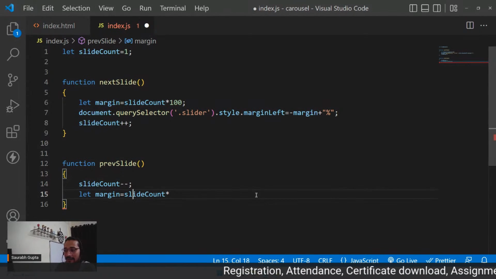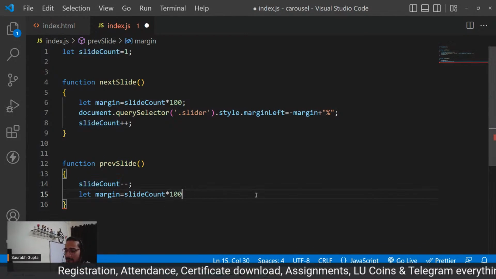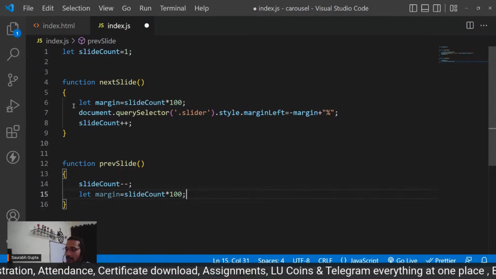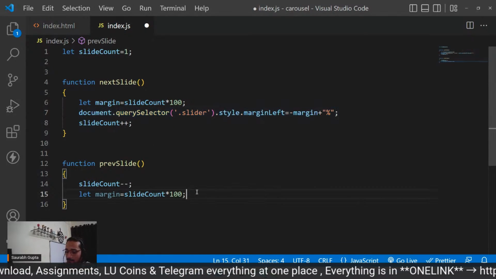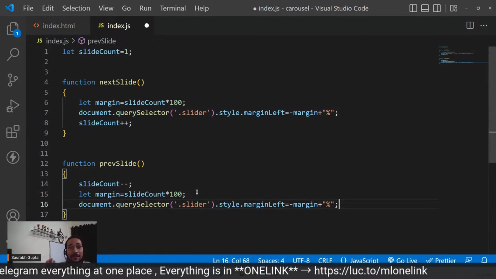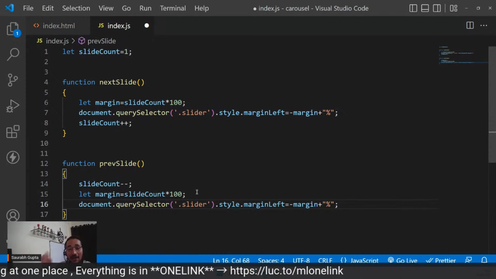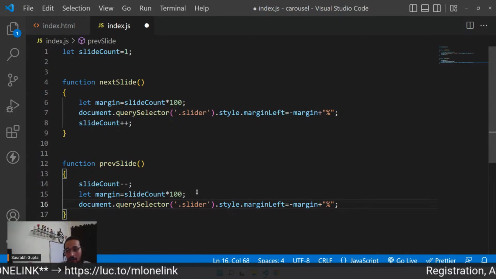So first minus minus, and then multiplied by 100. And then perform this. Don't worry, guys. We are building logic. I'm not going to say this is our final logic. We are building it. I want you guys to see everything. So don't worry. You guys suggest, I'll also do it.